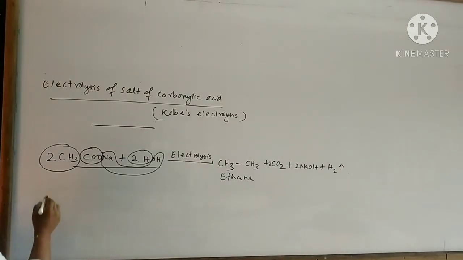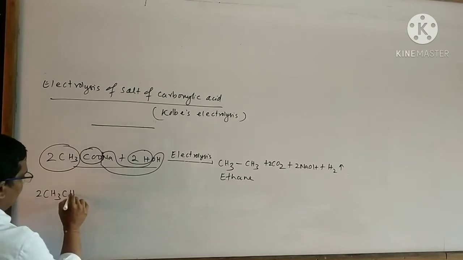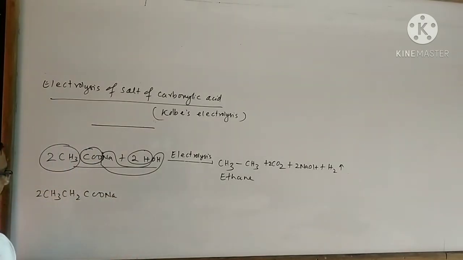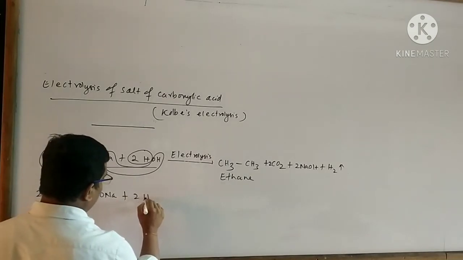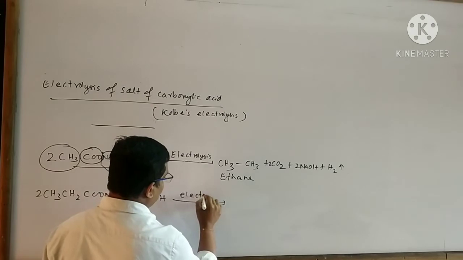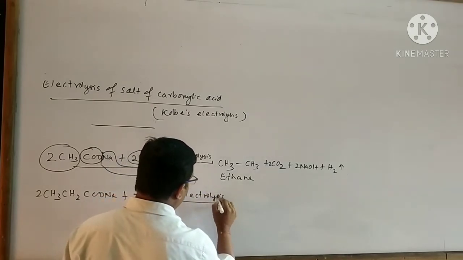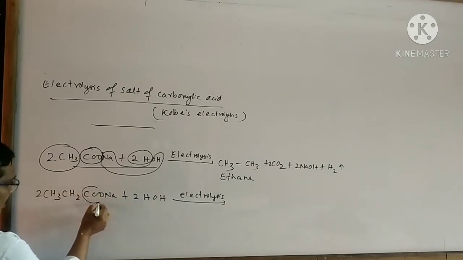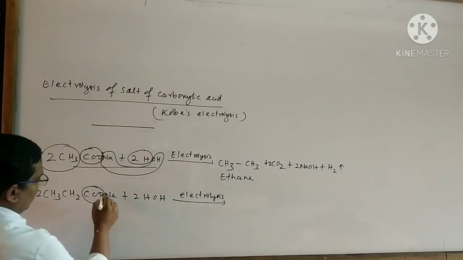Take another reaction. Suppose we take two molecules of sodium propanate. When an aqueous solution of sodium propanate undergoes electrolysis, then an alkane is formed like this. At first, remove this carbon dioxide molecule.